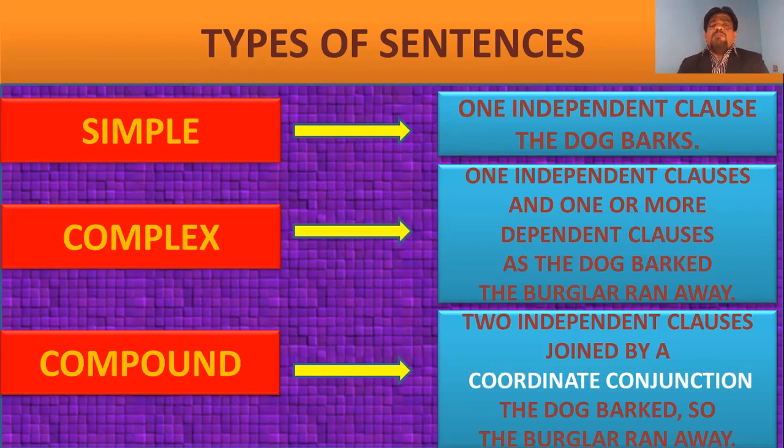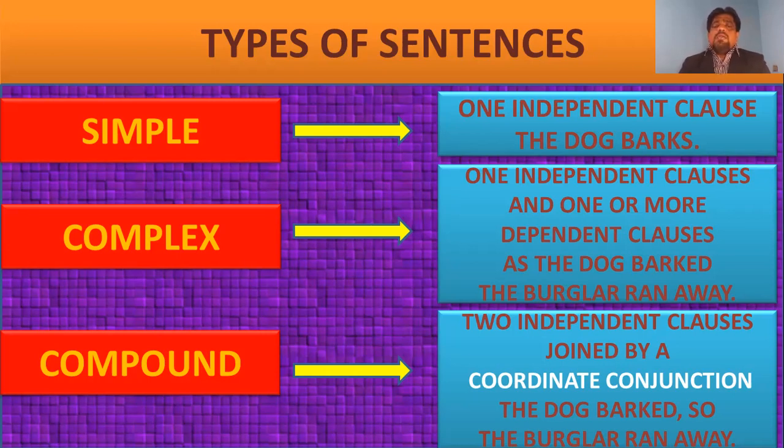Now, if you find more than one clause joined by a conjunction, then they could be termed as either complex or compound. Now, what is the speciality of a complex sentence?